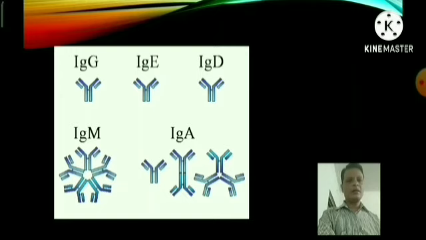Look at the figure here. These are the different types of antibody. IgG is monomeric. IgE is also monomeric. IgD is also monomeric. But in the case of IgM, this type of antibody is pentameric. IgA may be monomeric, dimeric or trimeric.